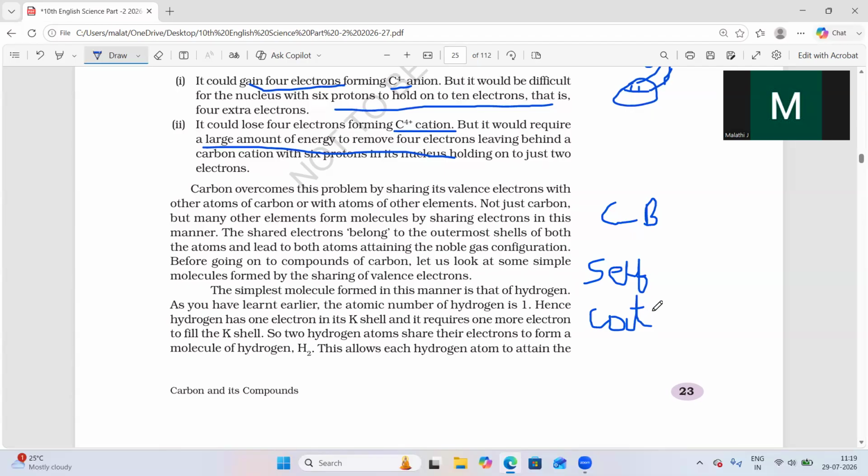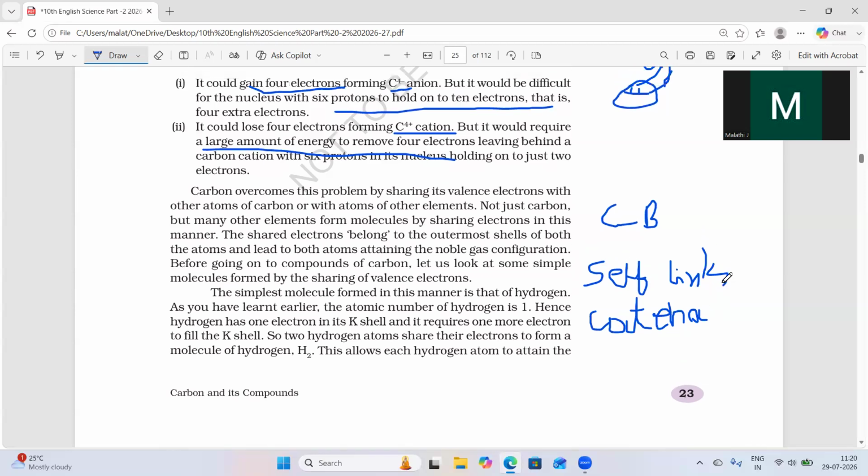Now, it is catenation. Catenation means self-linking capacity. Self-linking capacity means carbon with another carbon. That is catenation. The carbon has self-linking capacity, carbon with another carbon.